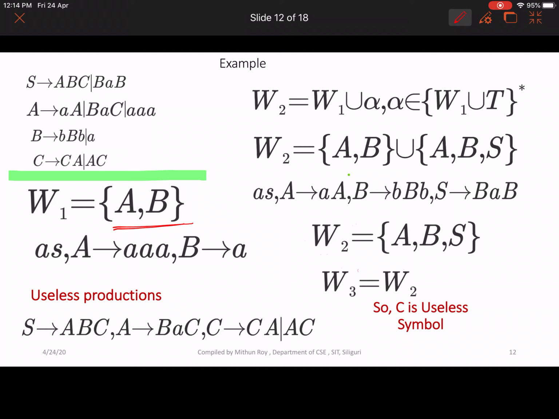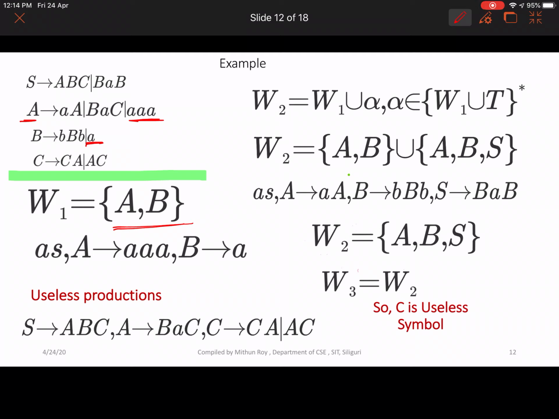Why? Because in step 1 we check from the right hand side of all the productions, those productions derived only from terminal strings.